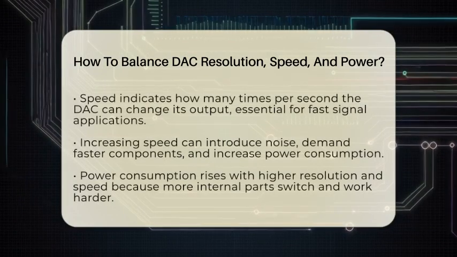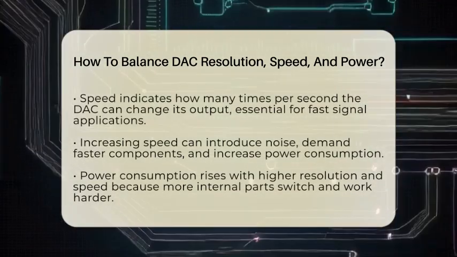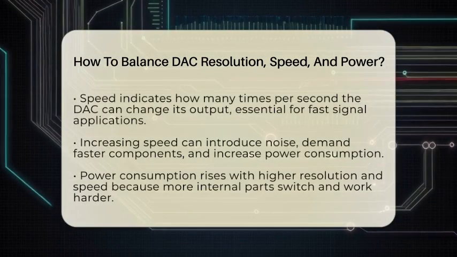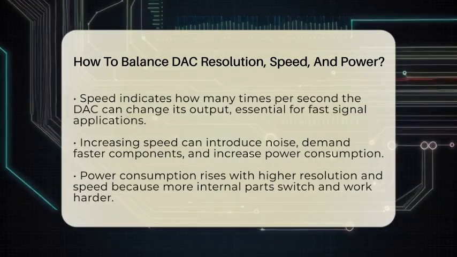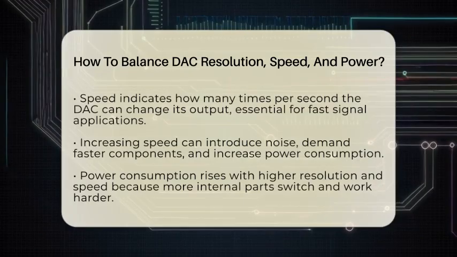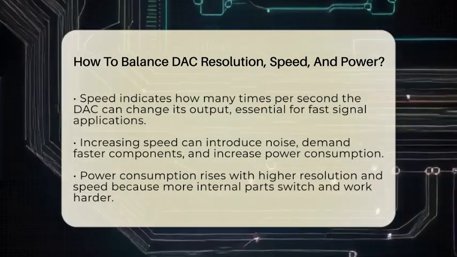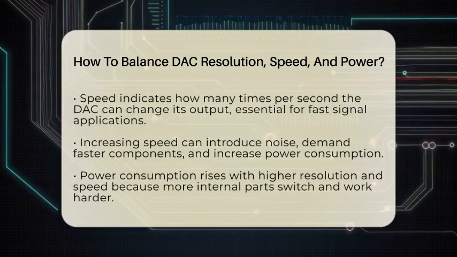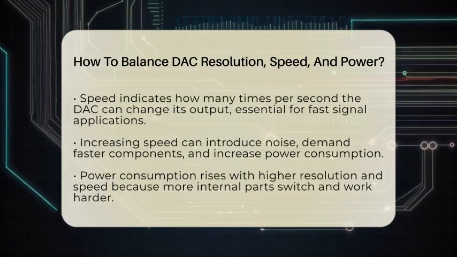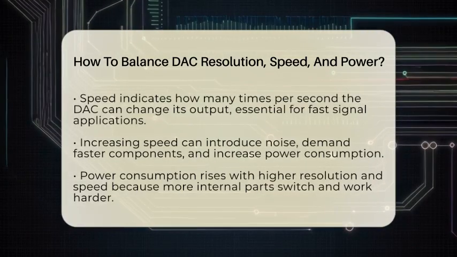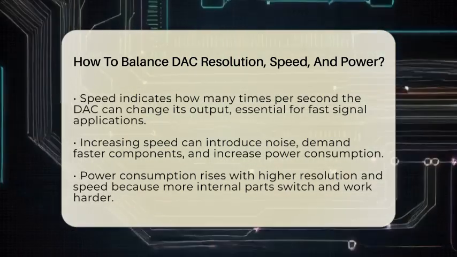Next is speed. This is how many times per second the DAC can change its output. High-speed DACs are necessary for applications like radio signals or waveform generation. But increasing speed can introduce more noise and requires faster, more expensive components. It also demands a better clocking system and more power to handle rapid changes.